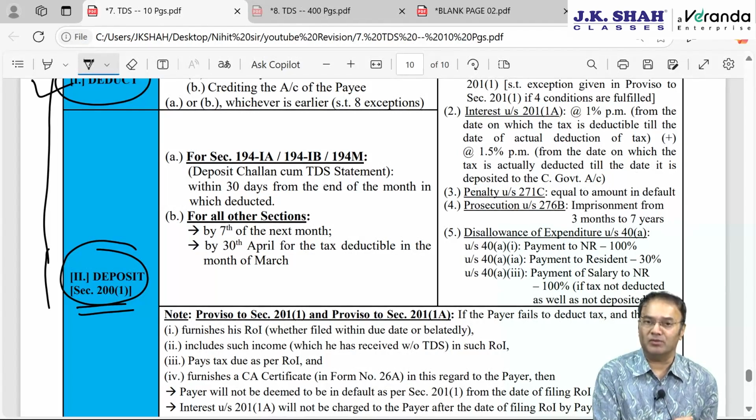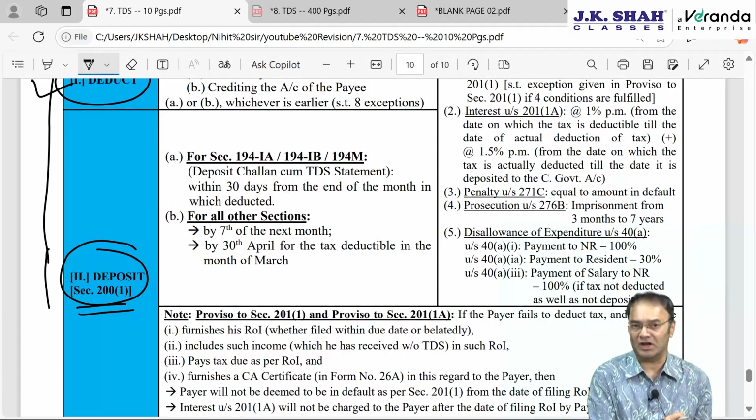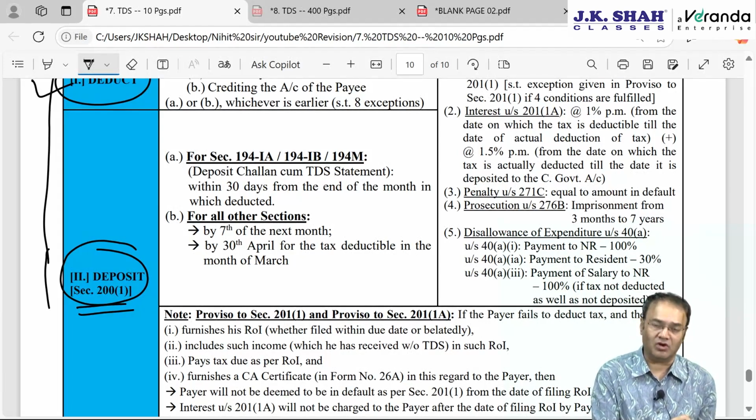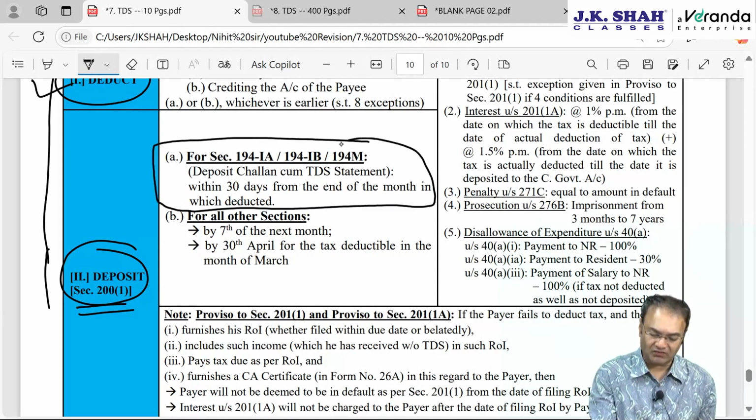194IA, purchase of immovable property for 50 lakhs and more, or 194IB, rent of 50,000 or more a month, and 194M, payment exceeding 50 lakhs by individual or HUF who are not required to deduct TDS under 194C, 194J or 194H. So for these three sections, the TDS is to be deposited within 30 days from the end of the month